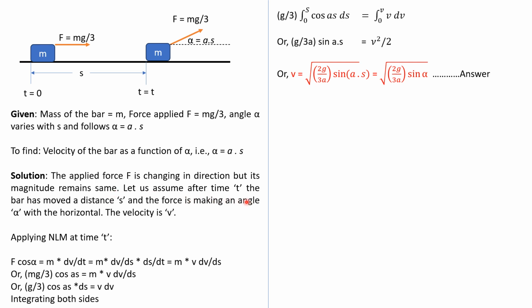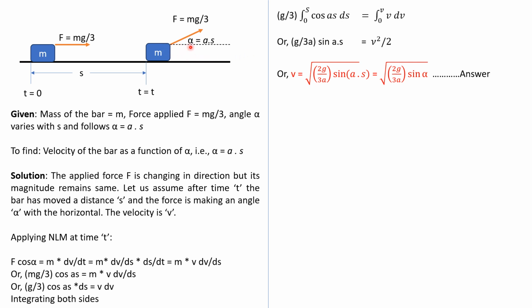Let us assume that after time t, the bar has moved a distance s. See, at t equal to 0 it was here, at time t it is here, and the distance traveled is s. And the force at this time t is making an angle alpha, equal to a into s as per this equation, right? And let us assume that at this location at time t, its velocity was v. Okay, so we will apply Newton's law of motion at time t on this bar in the horizontal direction.